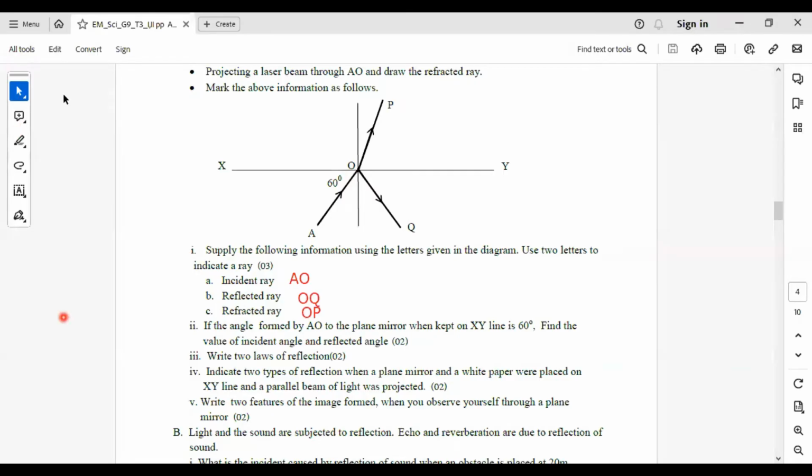We will see the answers for these. Problem number 2, after subtracting 60 from 90, the answer is 30. So for the incident angle and for the reflected angle, you had to write the answer as 30. 90 subtract 60 equals 30.